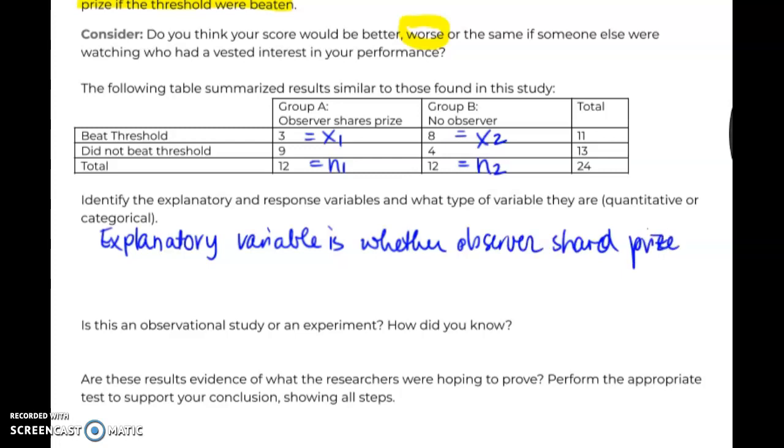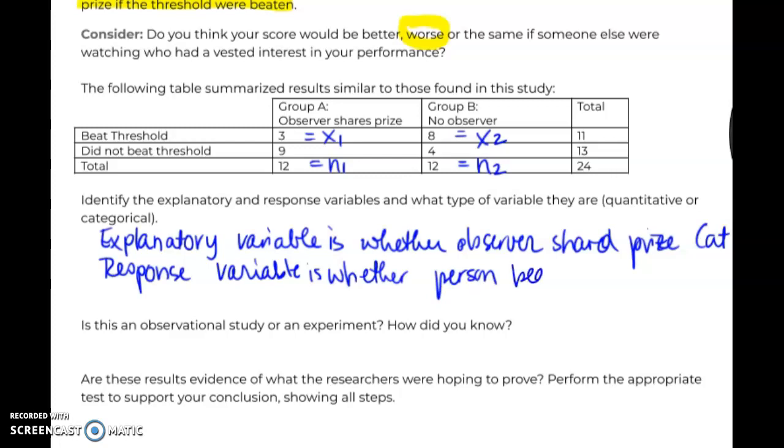And over here, this is a categorical variable. And then our response variable would be whether the person beat the threshold. And that's again, a yes or no answer, so another categorical variable over here. So both of those are categorical. If we did a graph, we would just do a stacked bar chart. We have our two groups over here. The first group we had 3 out of 12. The second one we had 8 out of 12. And then we can compare those two proportions.